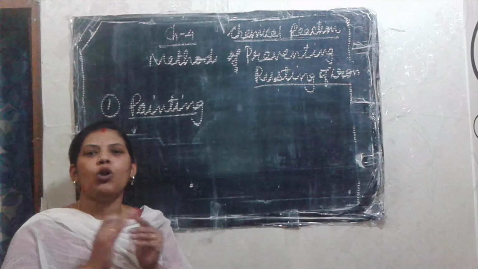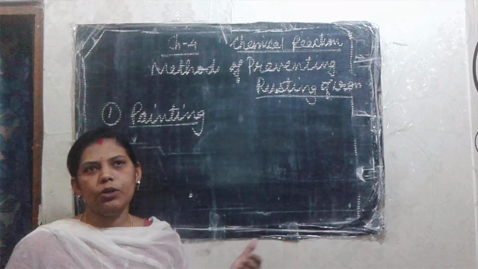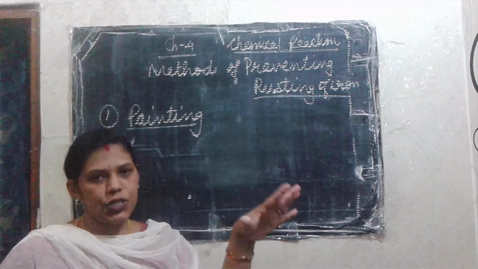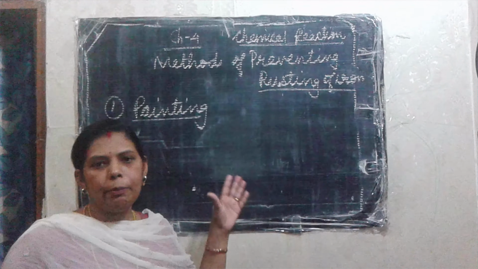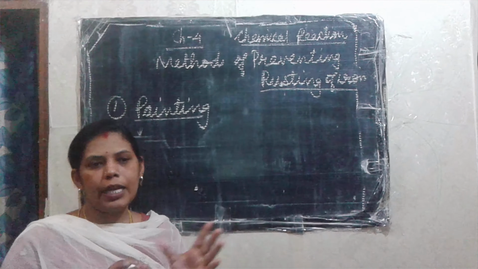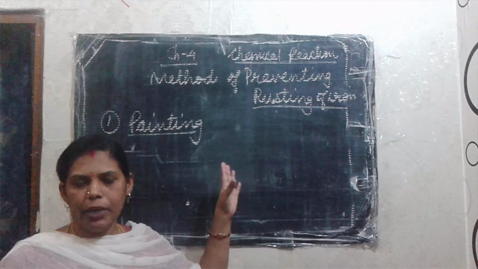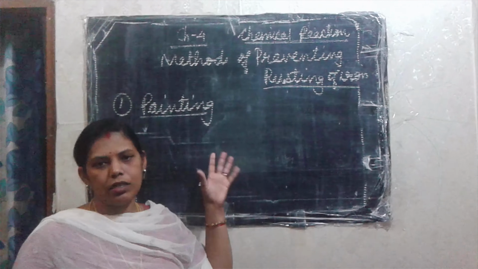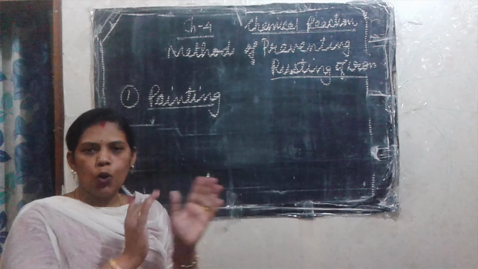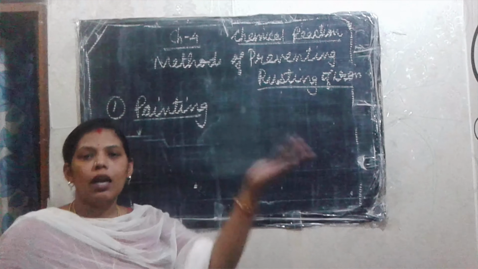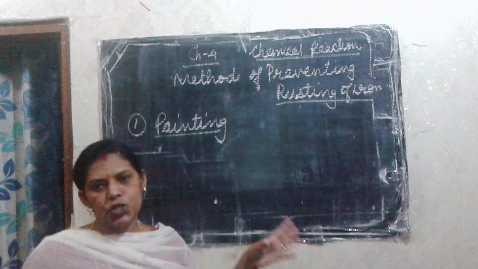Painting is a coating of some substance on iron articles, right? For example, at your home, the outside gate, the grills, the banisters, all of these are made of iron. So regularly, once a year, they may be painted, so that they will last for many years. Otherwise, they will easily corrode. So what we do is paint it. Painting means coating a substance on the iron objects. So it prevents rusting, as there will be no contact of moisture and air.